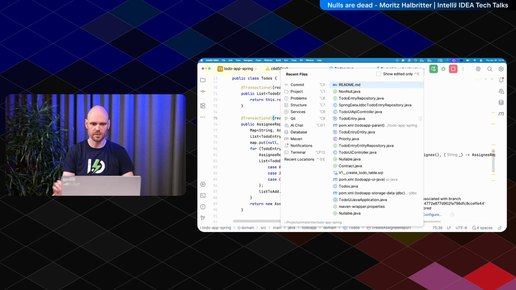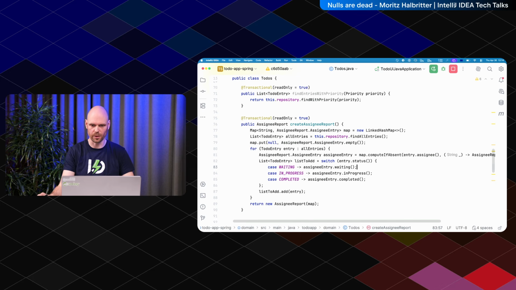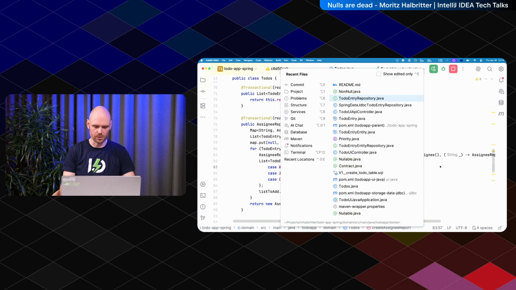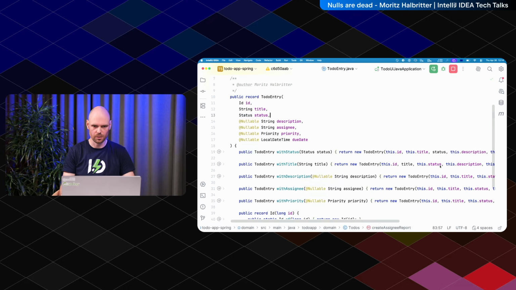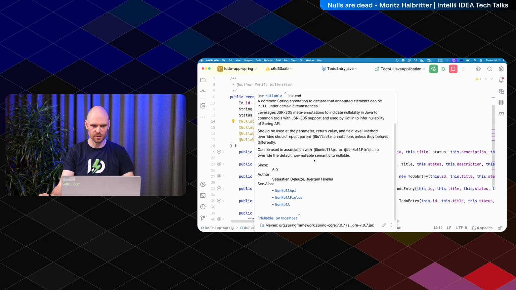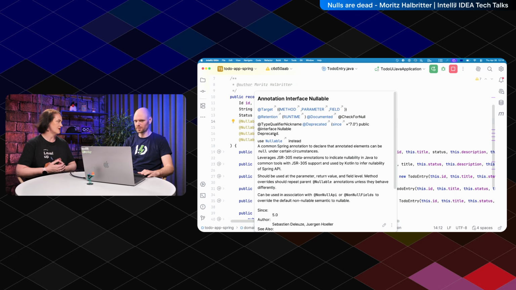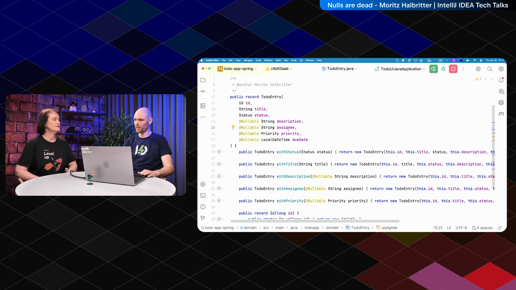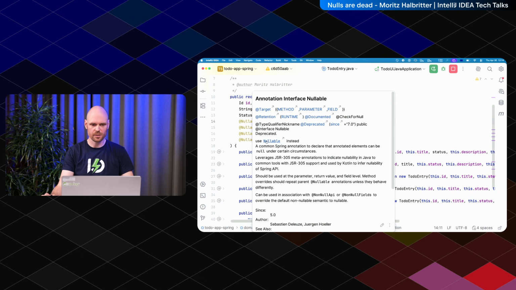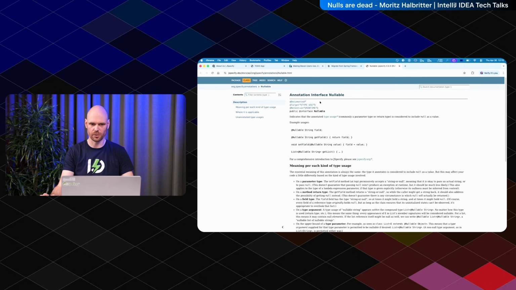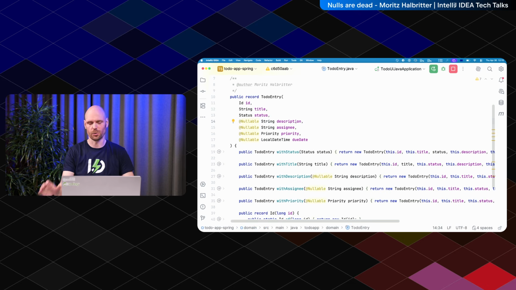Okay, let's index it again and get rid of that one, and let's take a look at the to-do entry again. It's still nullable, and here you can see this is still from Spring Framework. But it's marked as deprecated. That's why it's yellow here, so we have to fix it. It says use nullable instead. If you click on that nullable, you can see this is actually the JSpecify annotation nullable, so we somehow need to fix that.